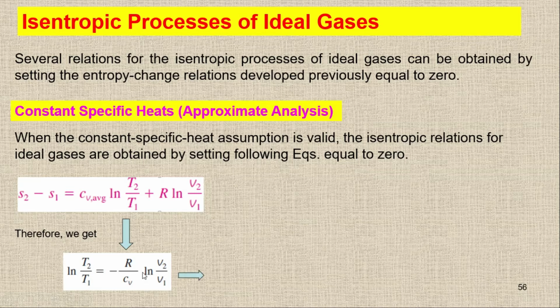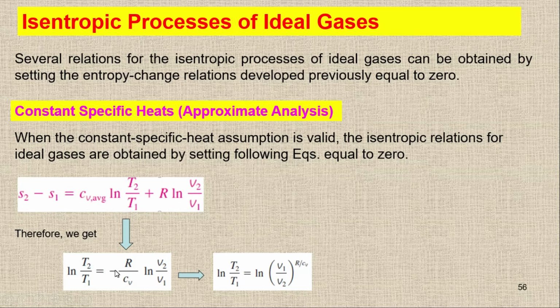We have the ln on both sides, so we can shift this value to the top as a power. So I can write the equation like this: ln T2/T1 is equal to ln V1/V2 to the power R upon Cv.